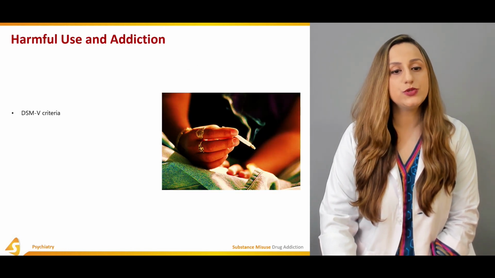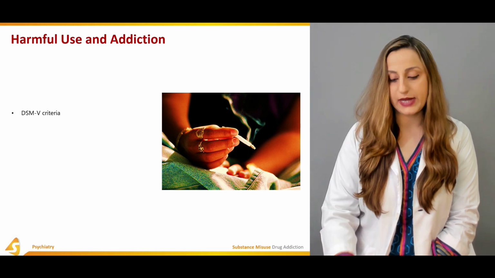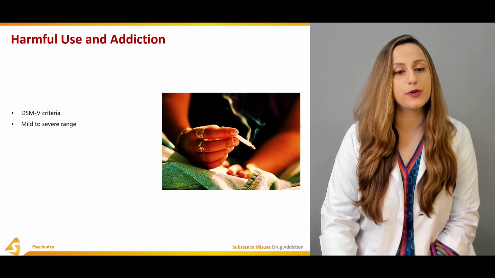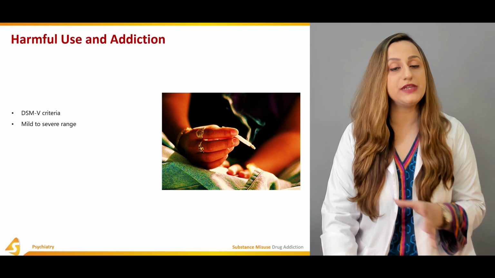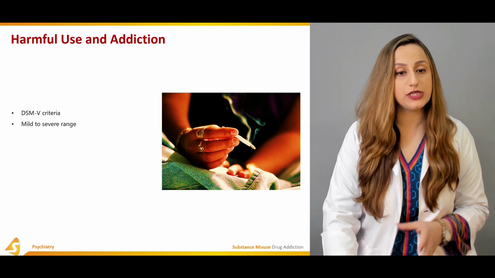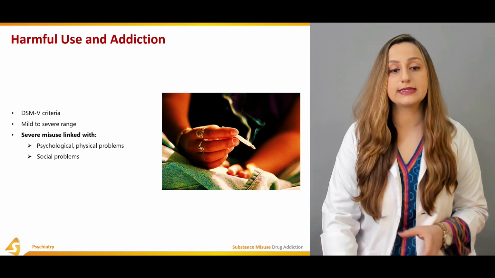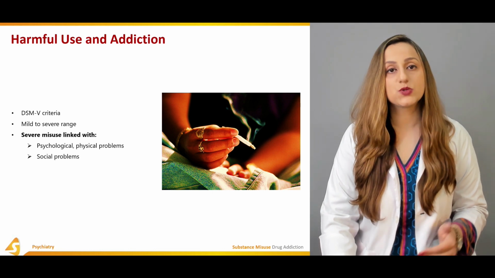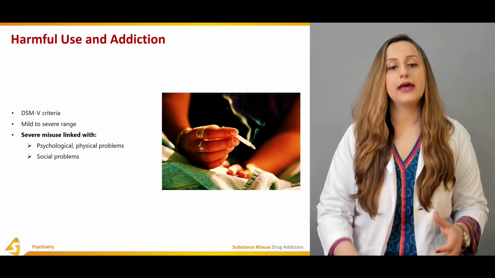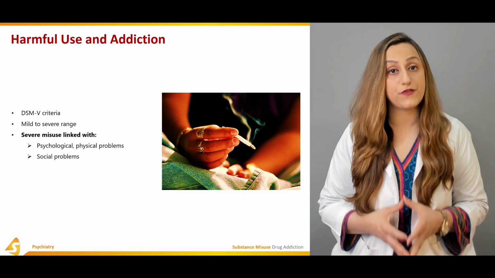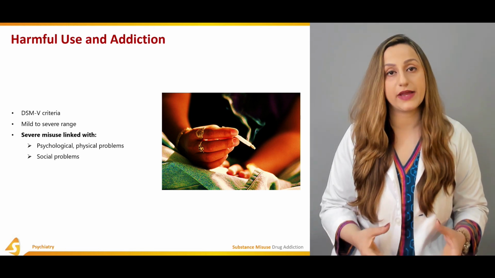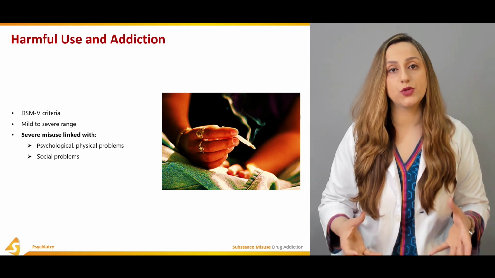The harmful use is basically the DSM-V criteria. We have to keep this in our mind, and the mild to severe range is what we have to keep in our mind. Severe misuse is linked to psychological as well as physical problems, and obviously if a person is affected, the whole society is affected. So the social problems also arise with it.